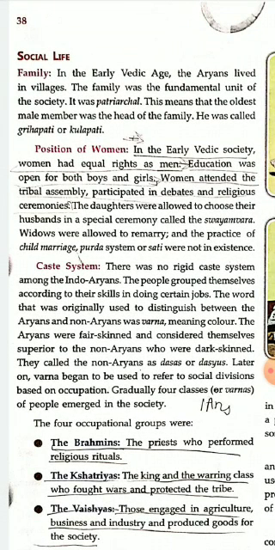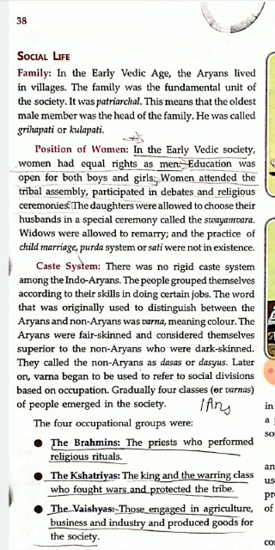Social life. Family. In the early Vedic age, the Aryans lived in villages. So during the early Vedic period, the Aryans lived in villages. Many families used to form a village, and hence they lived in villages. The family was a fundamental unit of the society. So we discussed before that many families formed the village. So the family was the basic unit. Fundamental unit means it was a basic unit of the society.